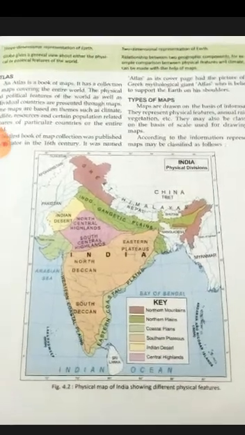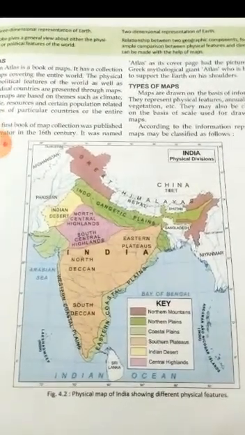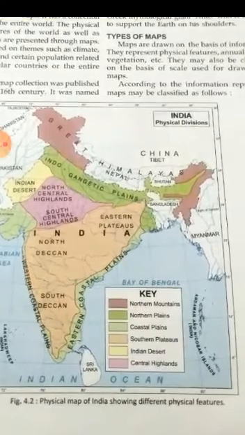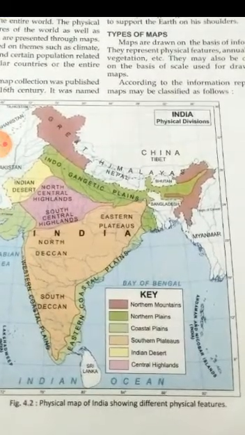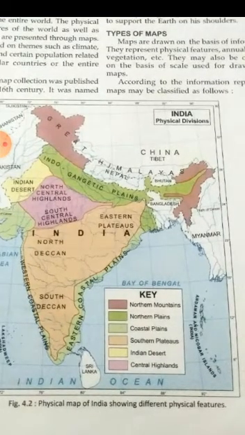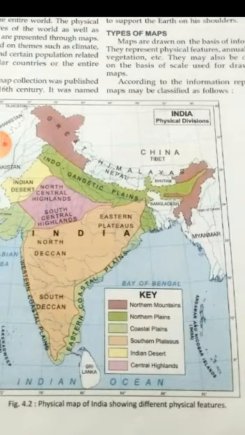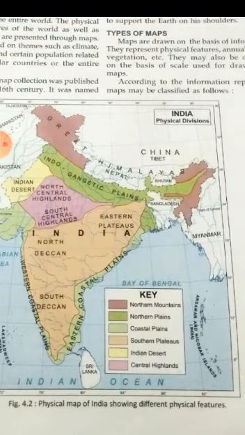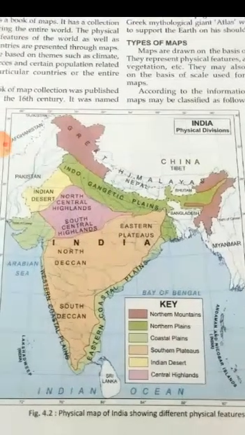Now let us see the different types of maps given in your book. This is a physical map of India. This map shows northern mountains, northern plains, coastal plains, southern plateaus, Indian desert, and central highlands, where all these are situated.